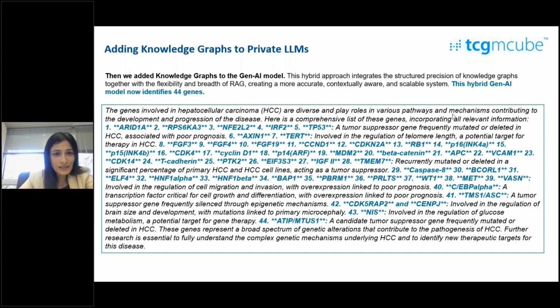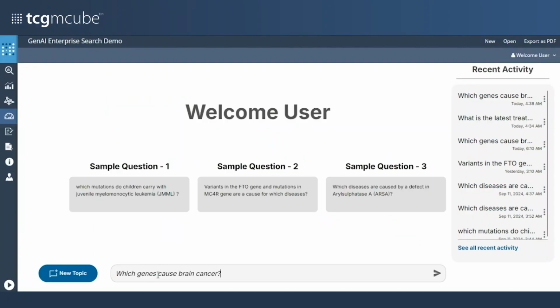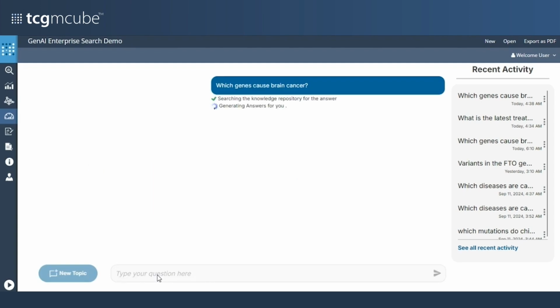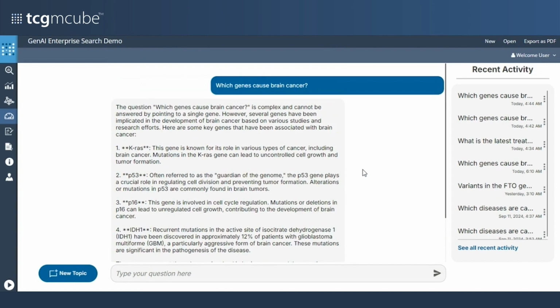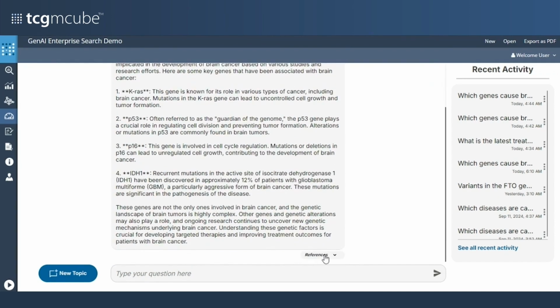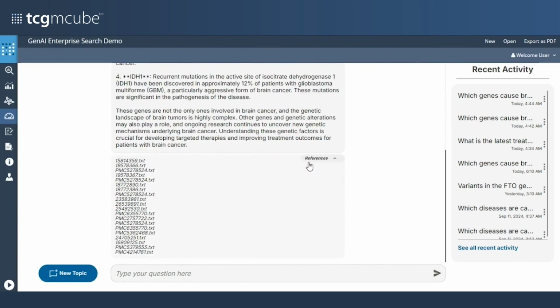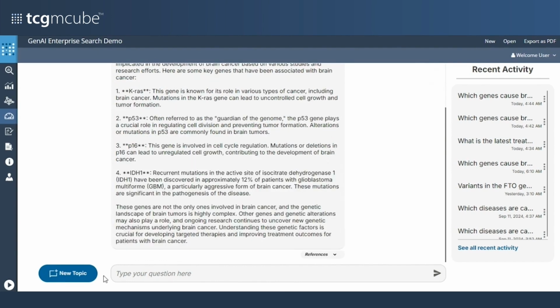So now, I wanted to give you a short demonstration of the Gen AI knowledge graph solution. As you can see, it quickly gives me a response, and it also provides the references to the response. So I know exactly where the information was sourced from, so I have more confidence in the response. I know the model is not hallucinating, and I get appropriate insights.